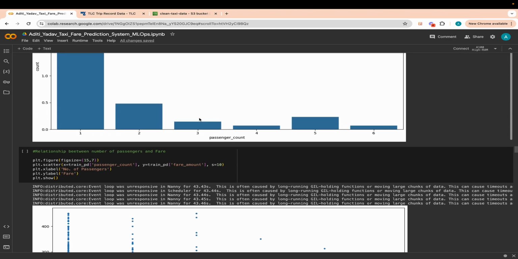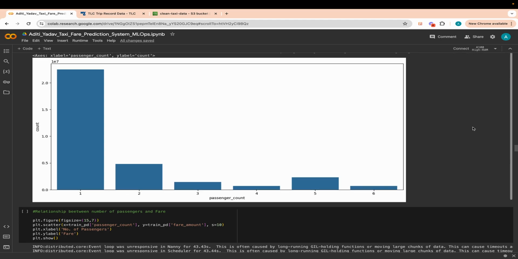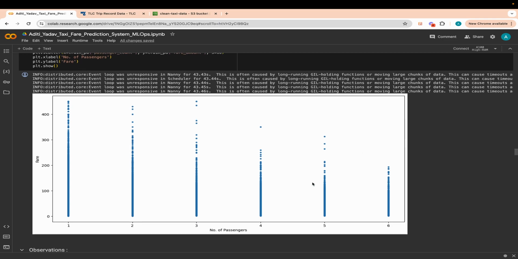So let's first see the passenger count graph. Let's find out the relationship between the number of passengers and the fare. So this is the number of passengers, and this is the fare, as you can see. We can see that single traveling passengers are the most common. When the passenger count is 1, the fare is maximum, and at the same time we can also conclude that the highest fare is coming from the single and the double traveling passengers. So 1 and 2 are obviously the most.